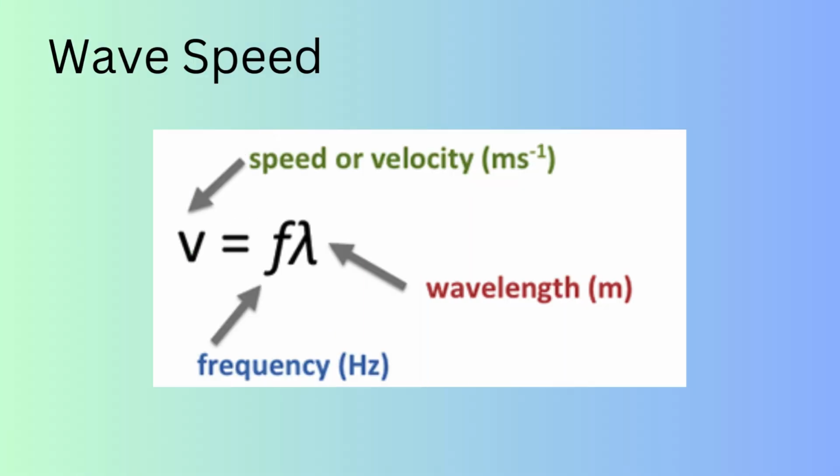In addition to the formulas for period and frequency is wave speed. As the name implies, wave speed is used to calculate the speed of a wave, represented by v, and measured in meters per second. The formula uses frequency and wavelength to find the speed.